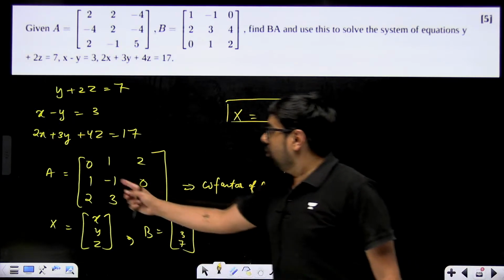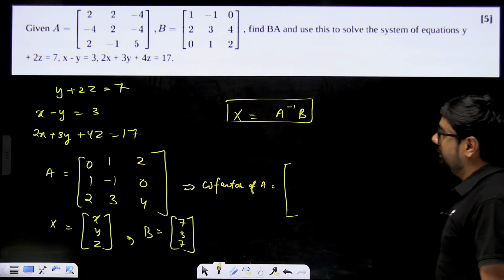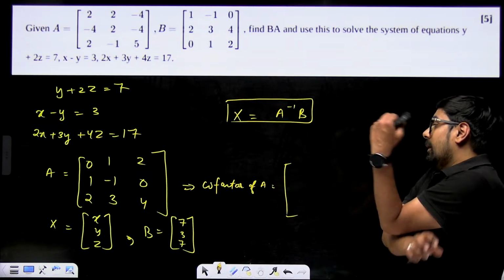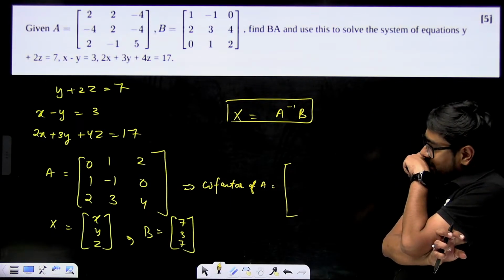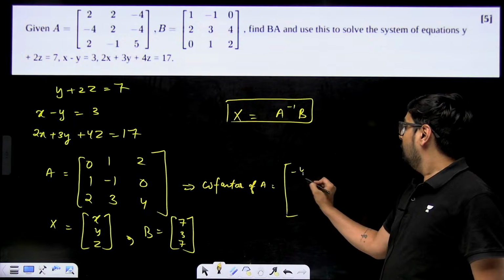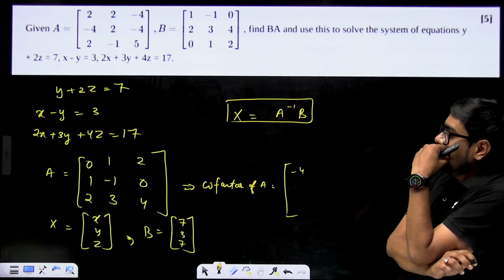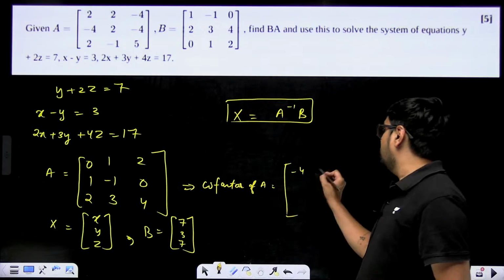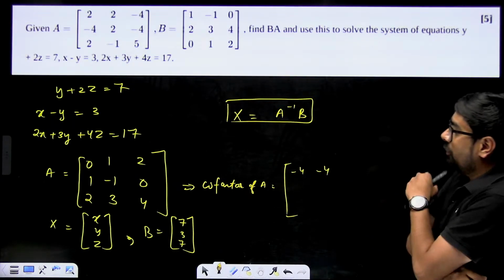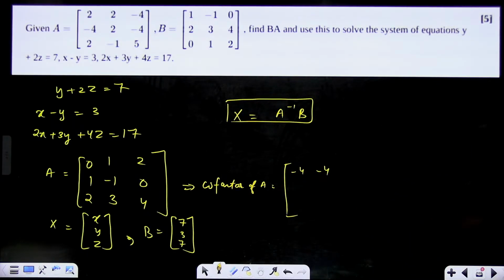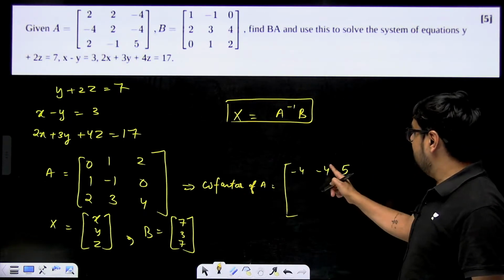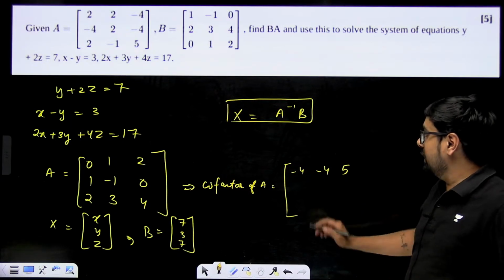So if we go element by element, cofactor matrix of A, for 0 it will be minus 4 minus 0, that means minus 4. Here the sign will change. So it will be 4 minus 0, that means 4, but it will be minus 4. For 2, it will be 3 minus minus 2, that means 3 plus 2, 5. And here the sign will remain positive only. Here, here and here. Only few places sign will change.